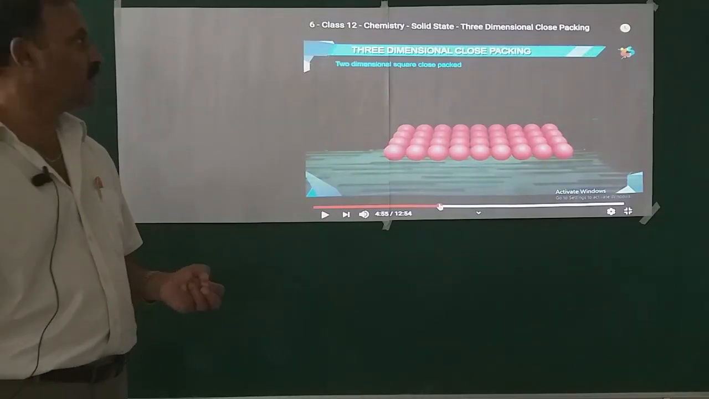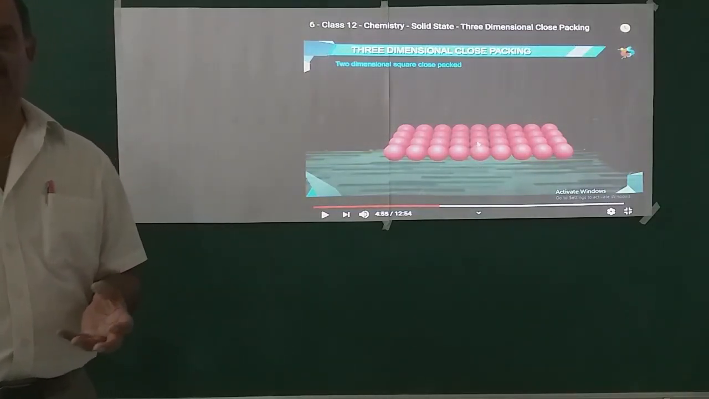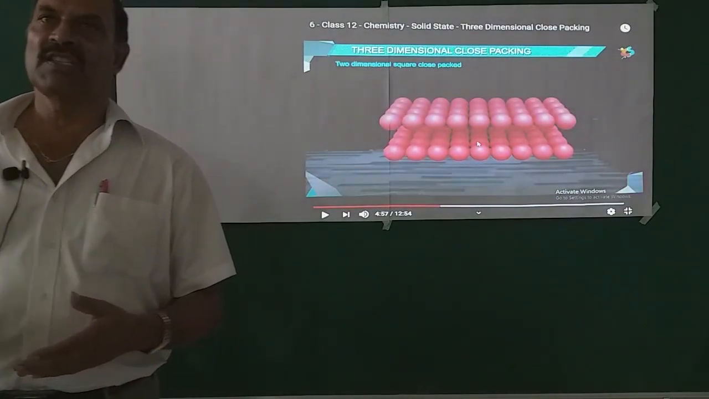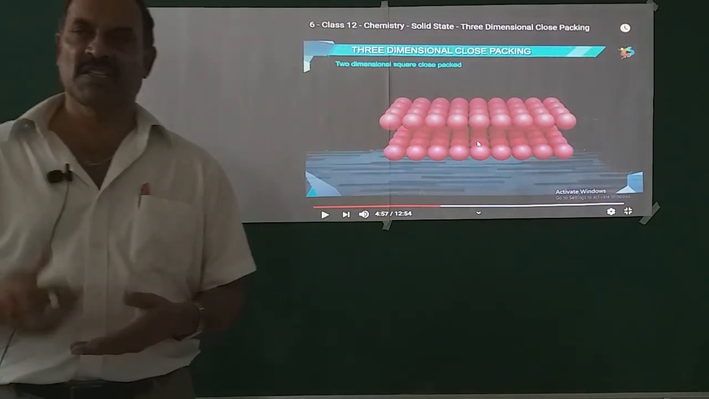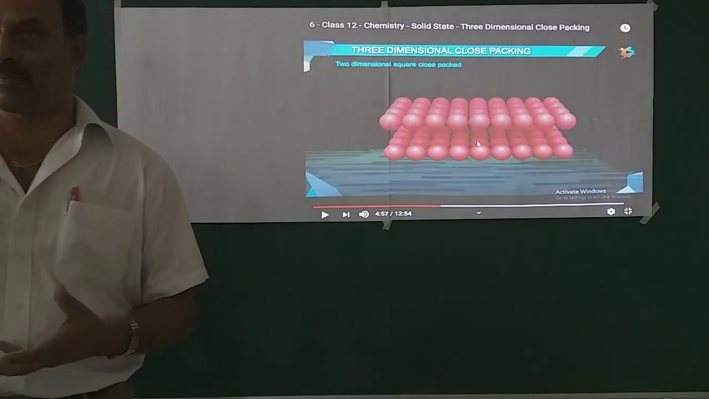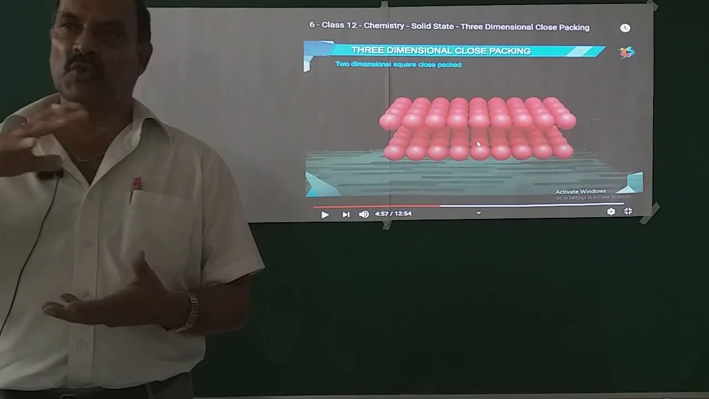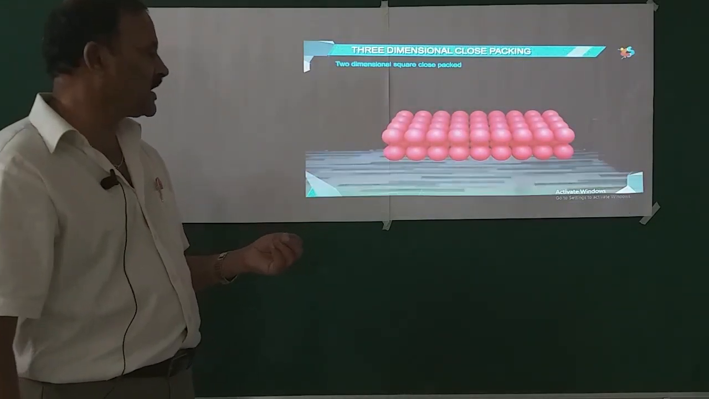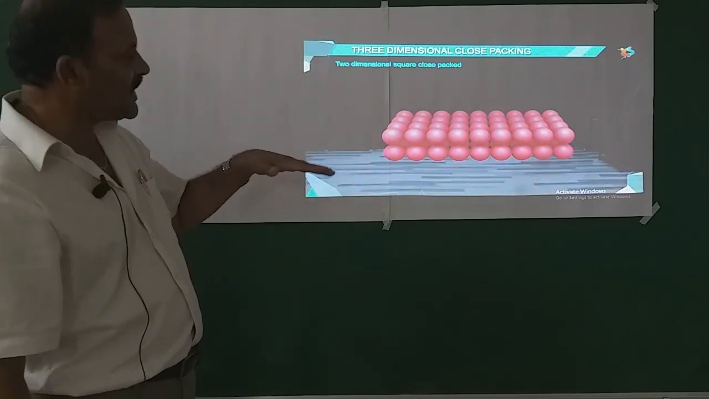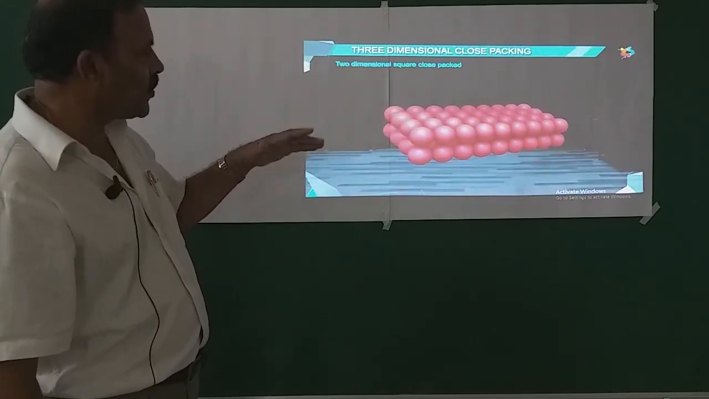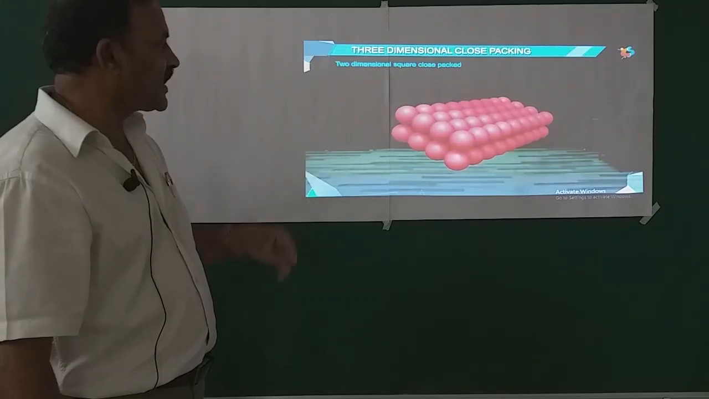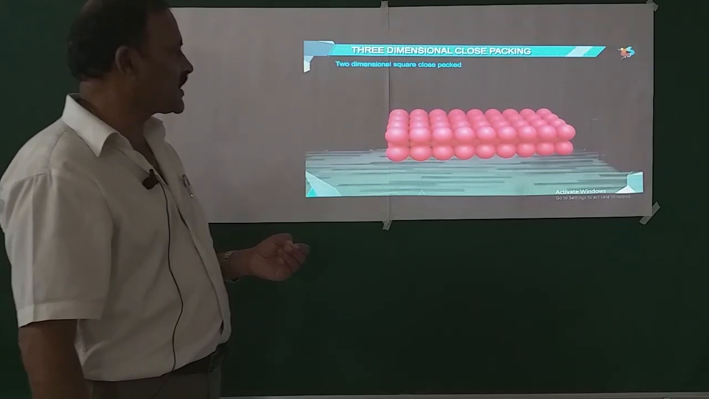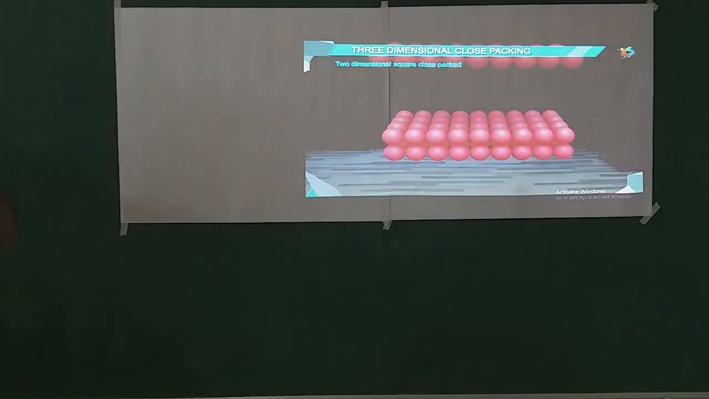Coming to three-dimensional close packing, solids exist in three-dimensional structures. So how are these three-dimensional structures obtained? Three-dimensional structures are obtained by placing the two-dimensional layers of spheres one over the other. Depending upon the placement of layers one over the other, we will have different types of three-dimensional close packing. First we will know the first type, that is square close packing.